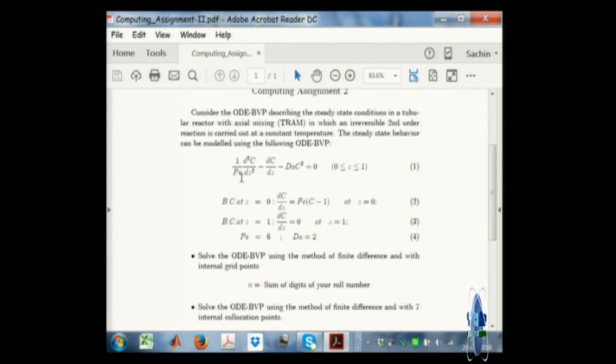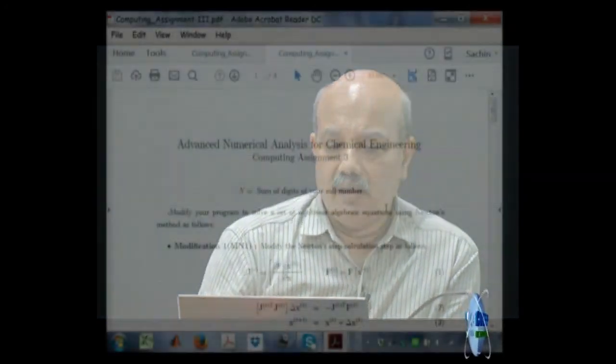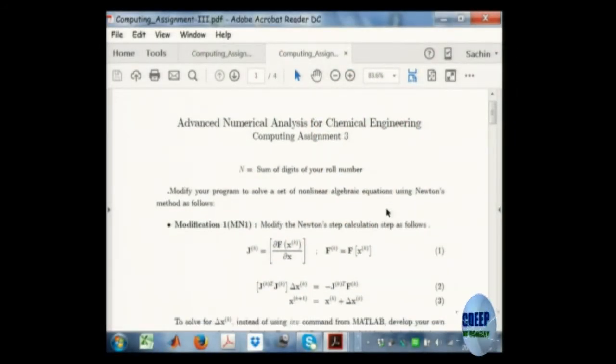If I had just given this problem by saying d2y by dz squared, y is some variable, then the learning is not the same as showing this is a reactor problem and then you solve the reactor problem. Now you are applying your learning about boundary value problems that you have picked up in the course to a real chemical engineering problem. So all the tutorials, particularly the programming tutorials, have examples that are real engineering examples.